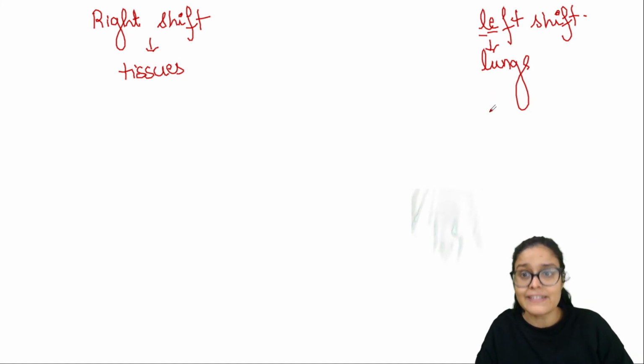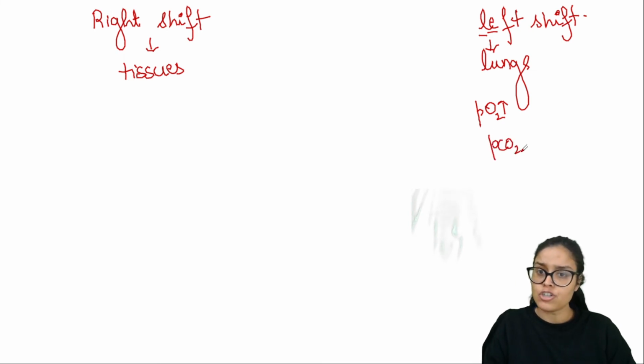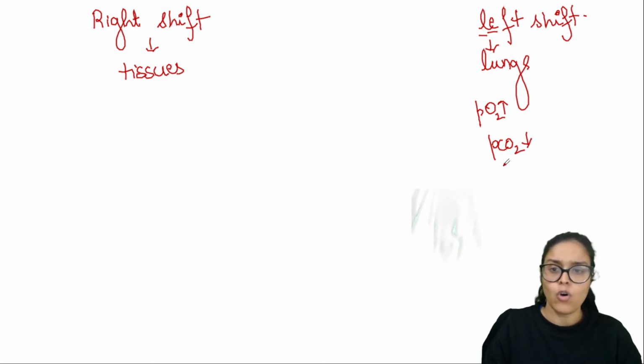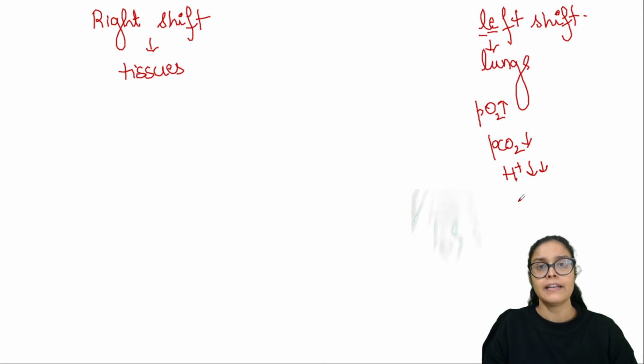Obviously in lungs, the amount of oxygen is more, partial pressure of oxygen is more, partial pressure of CO2 is less. When CO2 is less, obviously hydrogen ion would also be less. So if hydrogen ion is less, then pH would be higher, right?